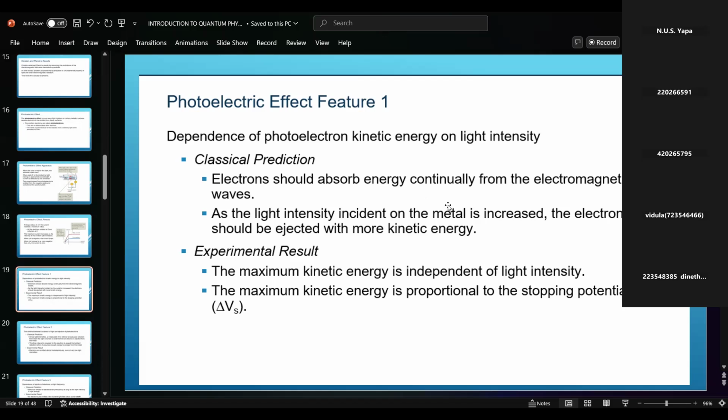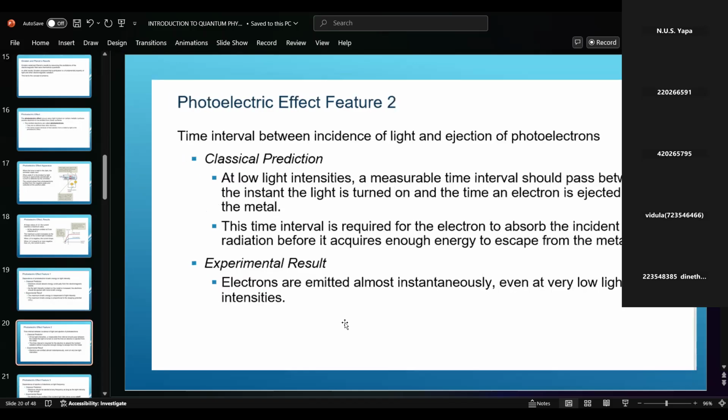Right. In the classical prediction, we think that if the light intensity on the metal is increased, the electron should be ejected with more kinetic energy. But this is different from the experimental results. We cannot see any change in the maximum kinetic energy with light intensity, right? The maximum kinetic energy is proportional to the delta Vs value. Okay, then what is the next one? These are very important. You have to explain this, right?